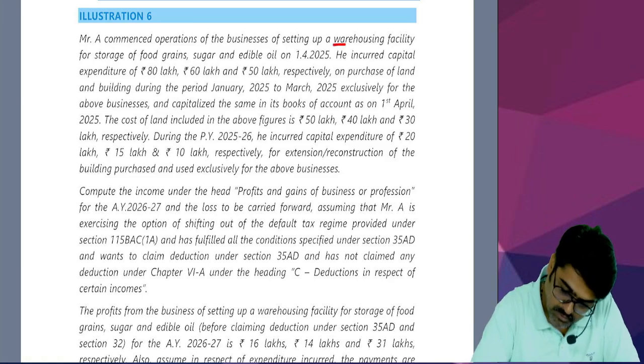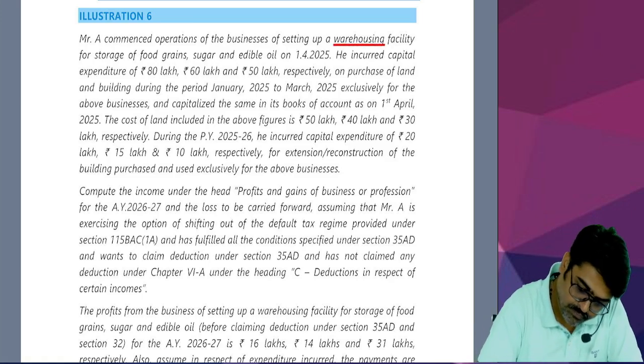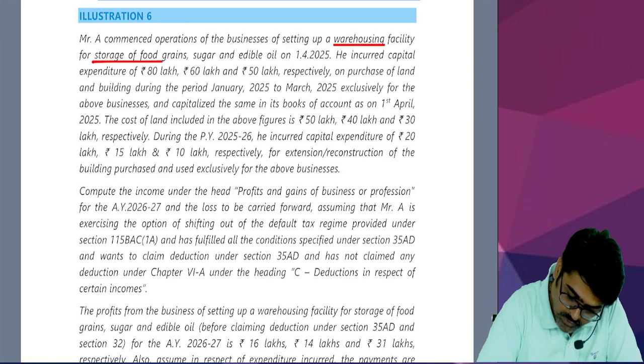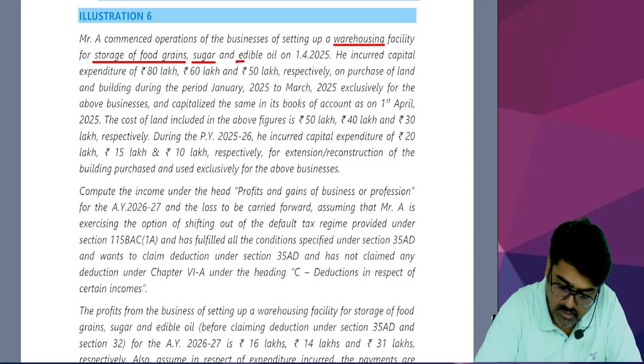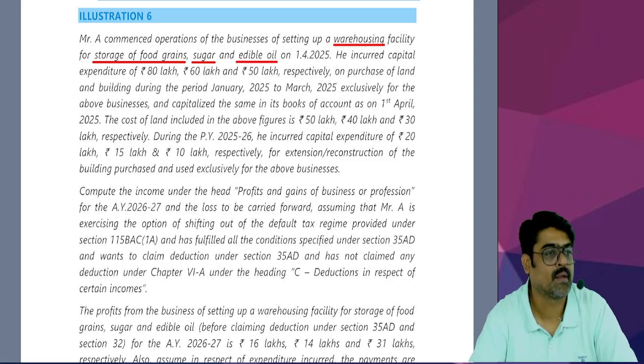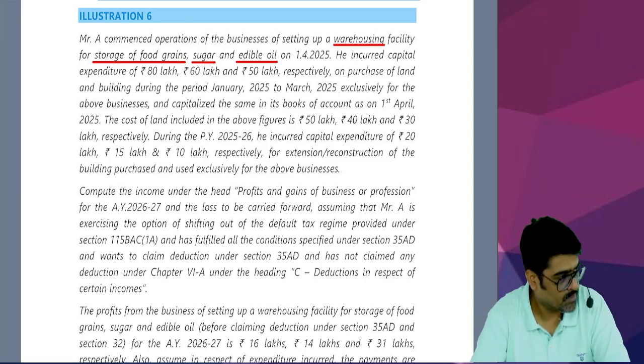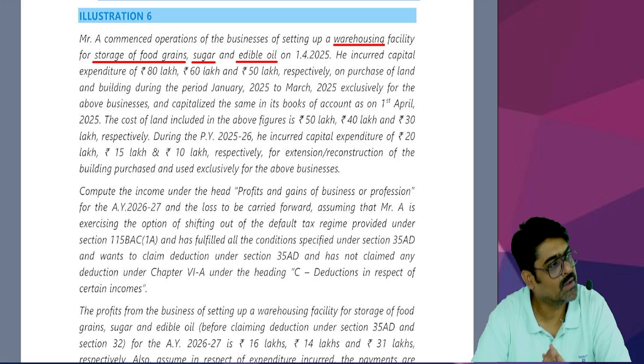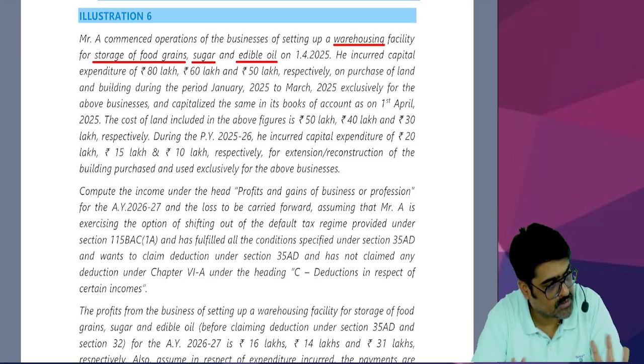First, warehousing business for storage of food grains, number 1. Warehousing business for storage of sugar, and warehousing business for storage of edible oil. According to you, out of these 3 warehousing businesses, are all 3 specified businesses, or only 2?